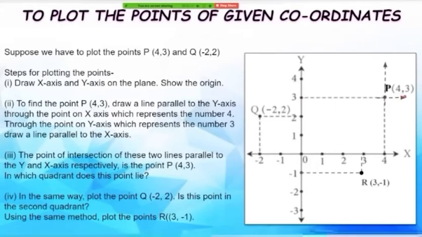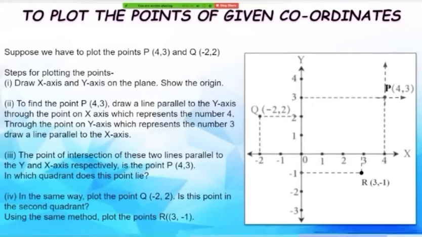The point of intersection of these two lines, one parallel to the x-axis and the other parallel to the y-axis, is point P (4, 3). Now this is the position of our point P with coordinates (4, 3). Right?